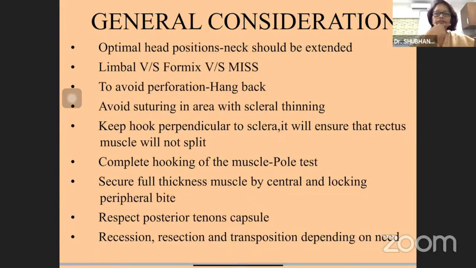We can do the pole test, and we have to secure full thickness of muscle by central and locking peripheral bites, and we have to respect the posterior Tenon's capsule. Recession and resection or transposition depends on the need.